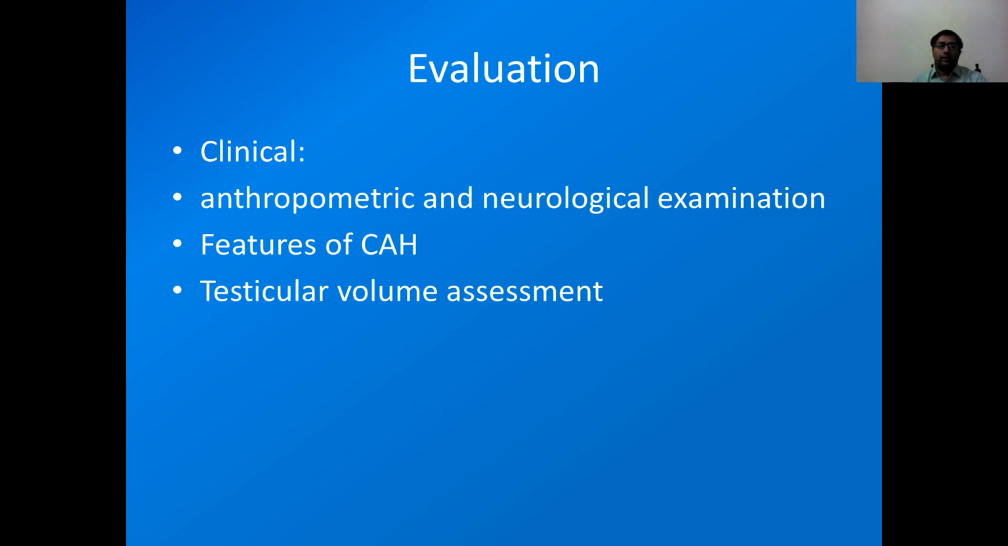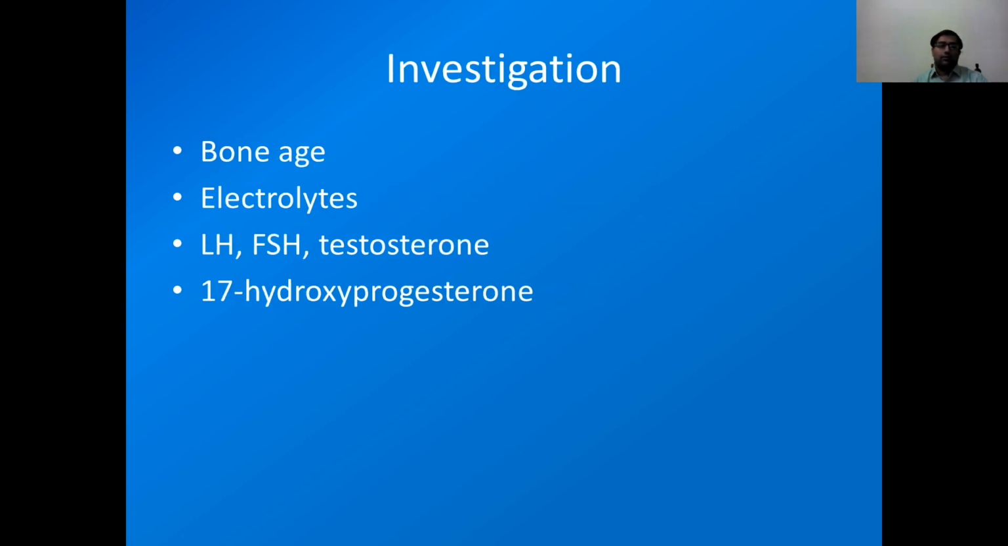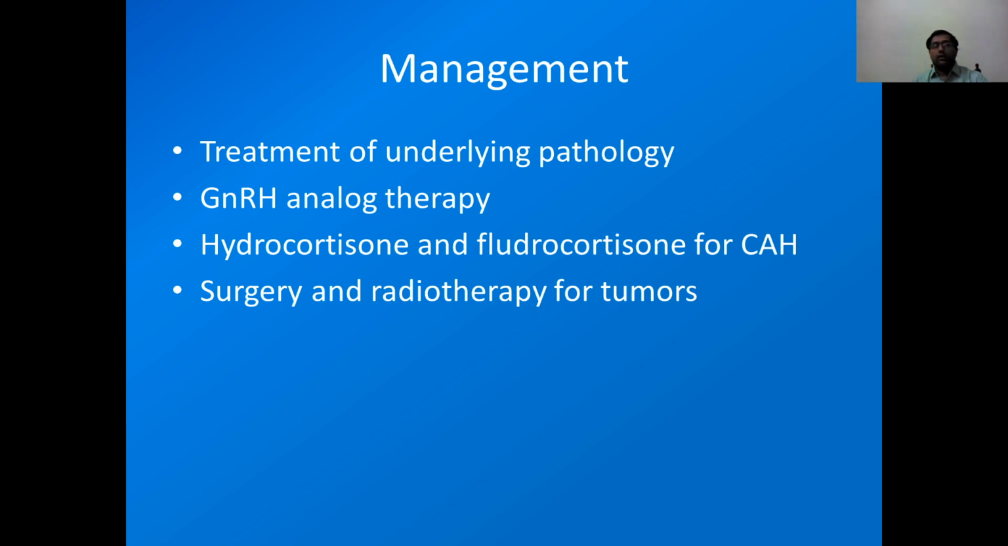Now, how will we treat? If we find congenital adrenal hyperplasia in the child, then we have to give hydrocortisone and fludrocortisone to treat congenital adrenal hyperplasia. If we find a germ cell tumor like seminoma, then we have to perform surgery and radiotherapy accordingly. If there is hypogonadotropic hypogonadism, then we have to give GnRH analog therapy, in case of central precocious puberty.